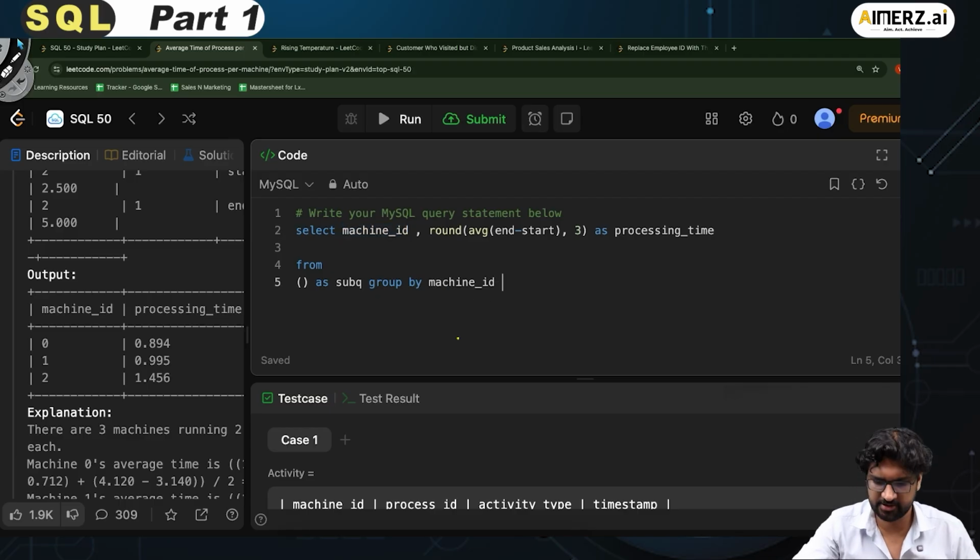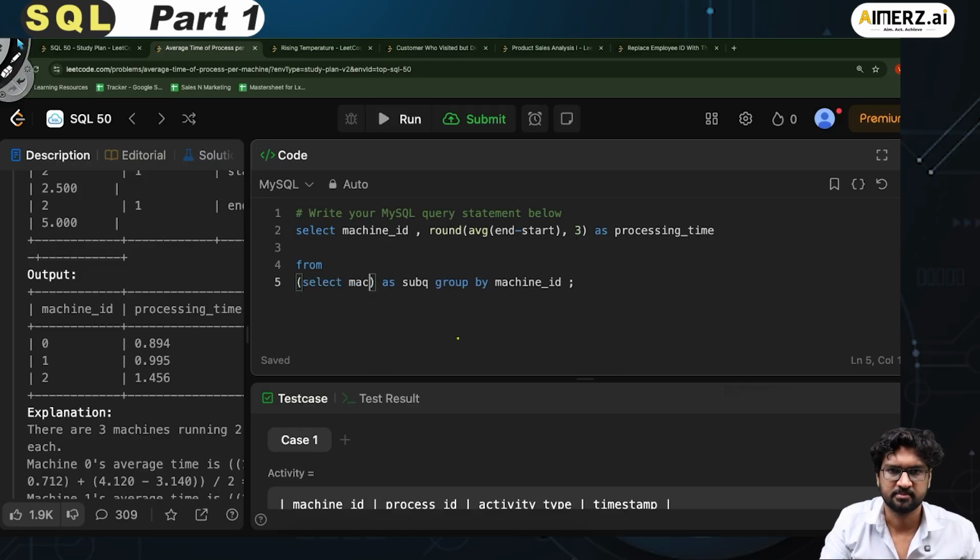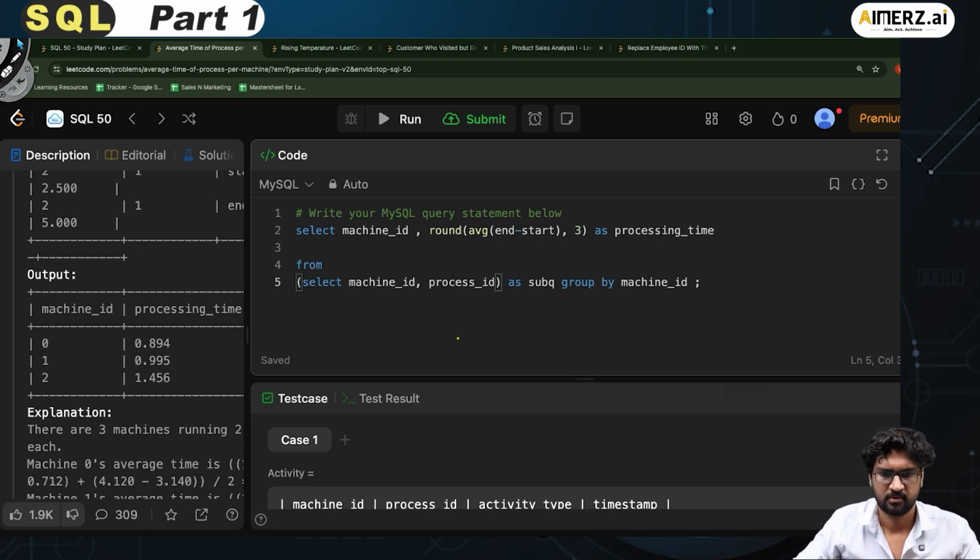Now the key part here is to define this subquery, right? So I have to define a subquery here so that I'm able to fetch this machine ID and this processing time. So for this I have to create a table using the subqueries here. So I write select machine_id, and then I have something called process_id, right?